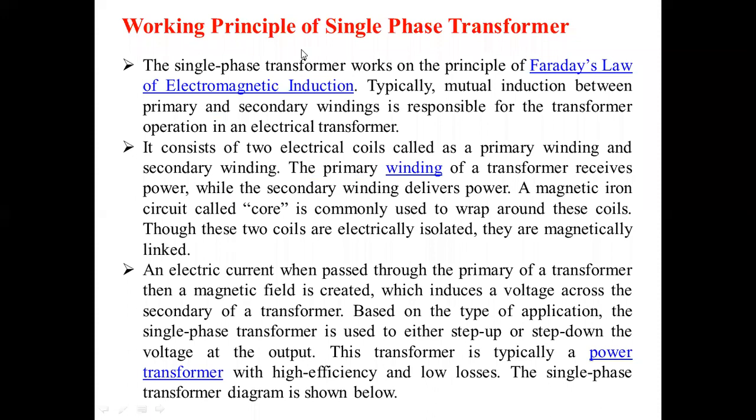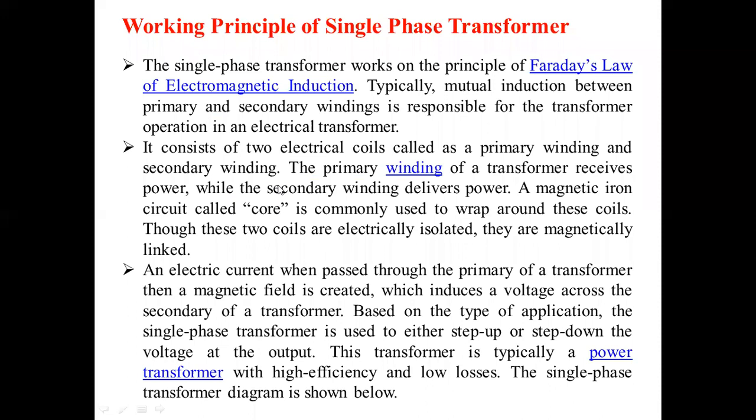Next line. It consists of two electrical coils, called as a primary winding and secondary winding.